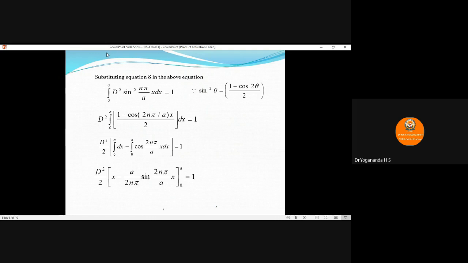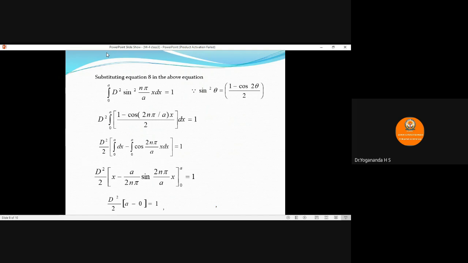Now integrate and apply the limits. d square by 2 is constant. Integral of dx is x, limits varying from 0 to a, minus the integral of cos 2n pi by a into x, which is sin 2n pi by a into x divided by 2n pi by a, or a by 2n pi, limits varying from 0 to a, which is equal to 1. Now apply the limits. d square by 2. So x upper limit is a, lower limit is 0.